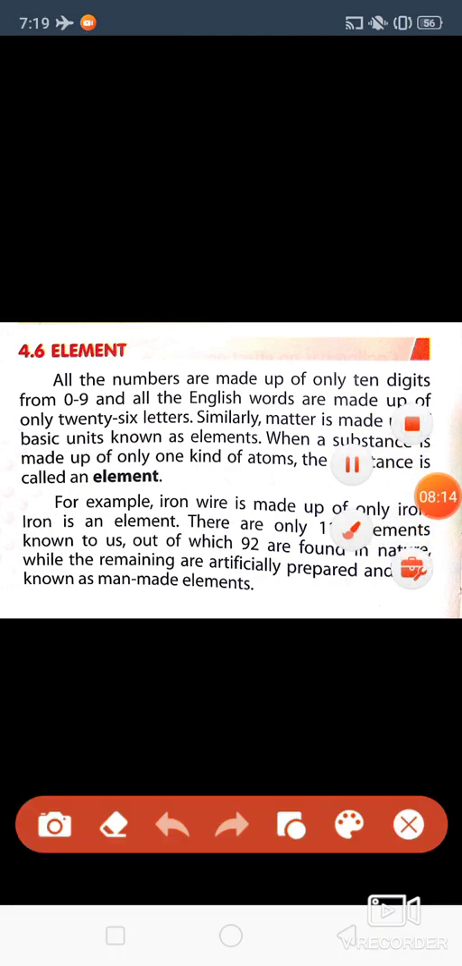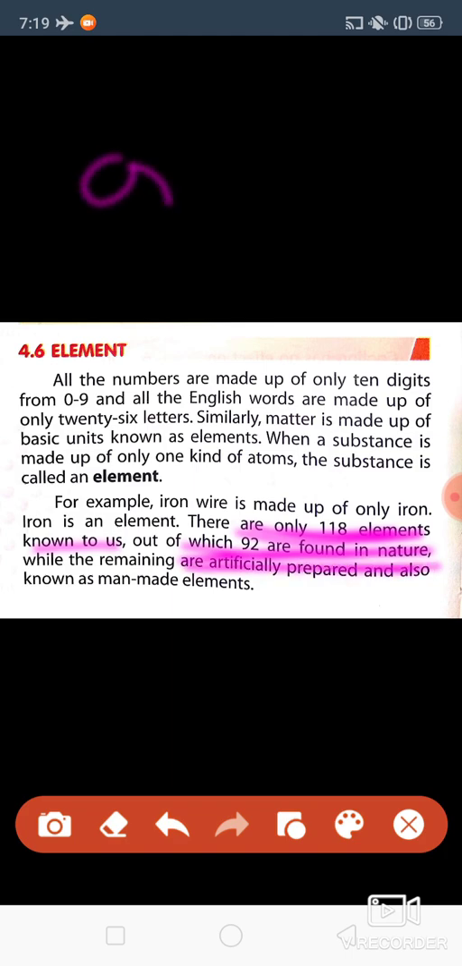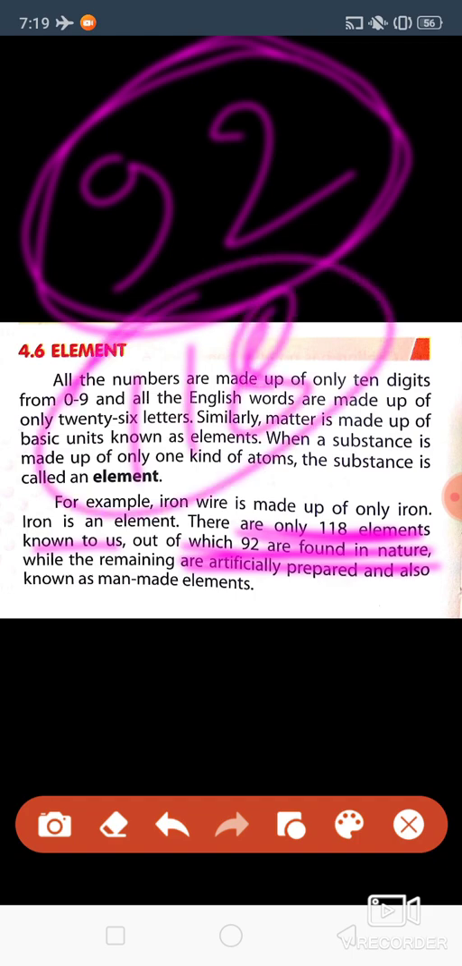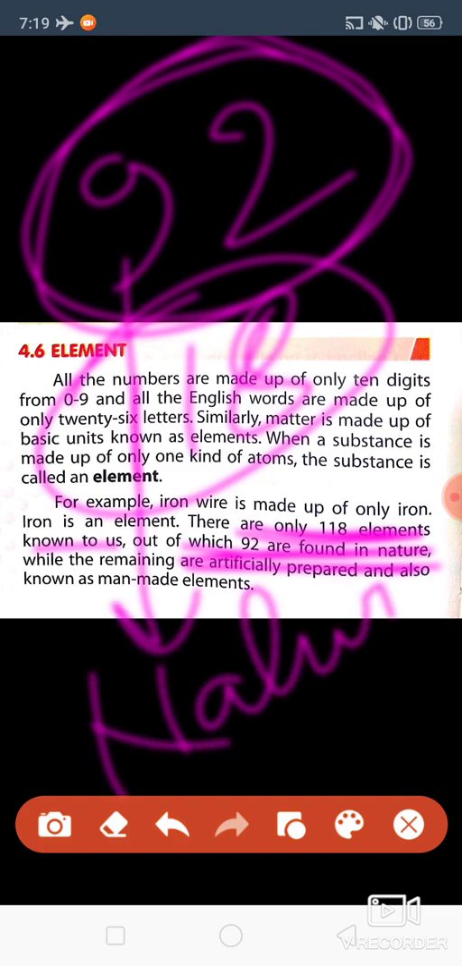118 elements are there, and from these 118 elements only all the substances are made. But out of those 118 elements, 92 are found in nature and the remaining are prepared artificially. From nature only 92 types of elements we get out of a total of 118 elements. So 92 are found in nature and the rest are prepared artificially.